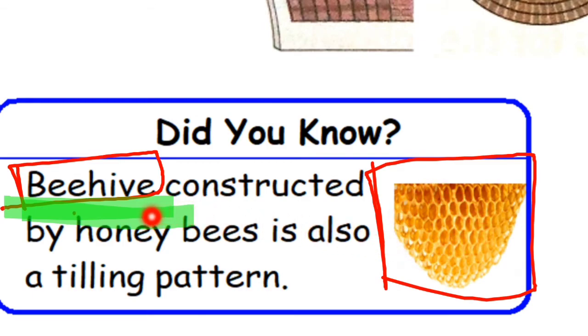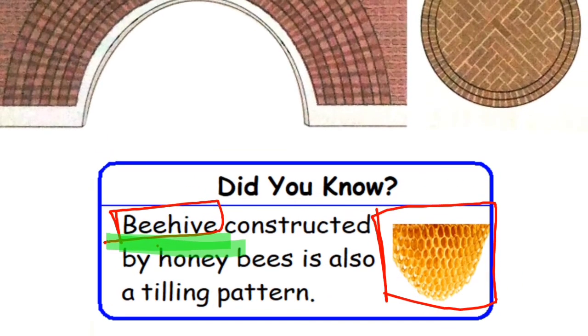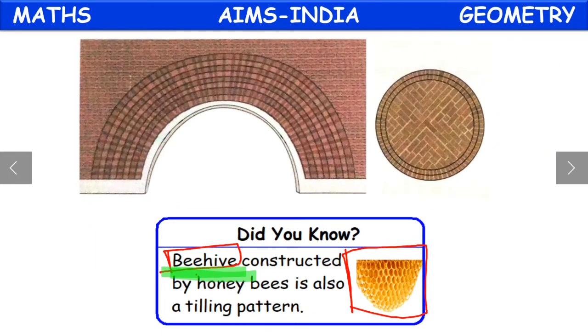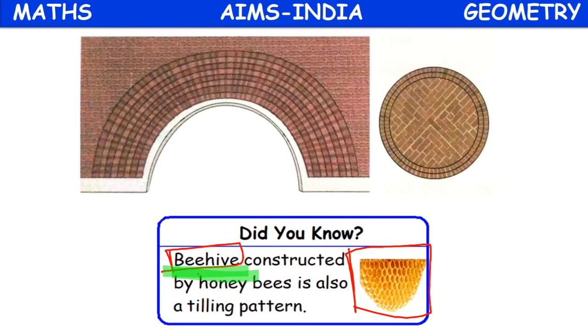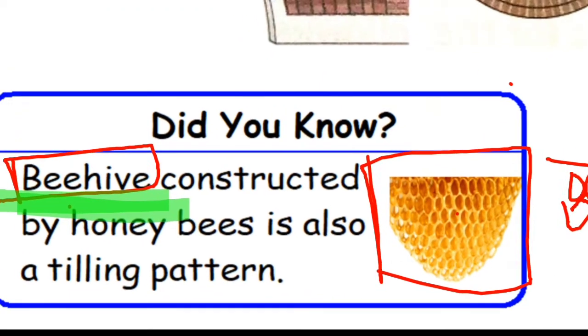Now the beehive constructed by honeybees is also a tiling pattern. What are they saying? The beehive that is constructed is also a tiling pattern. How? If you observe carefully, see here, all the shapes are placed in such a way that there is no gap in between.